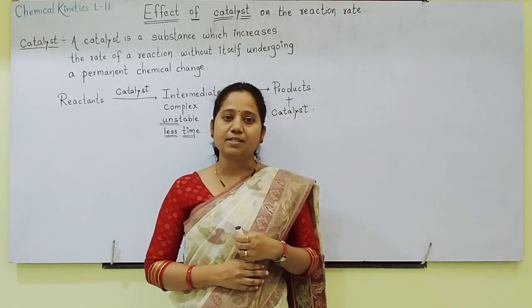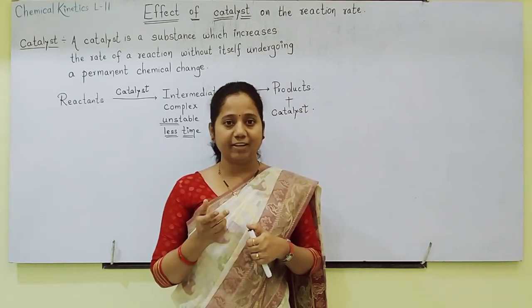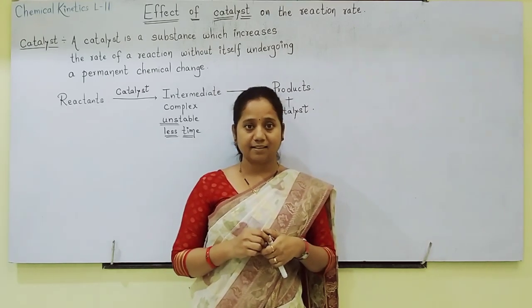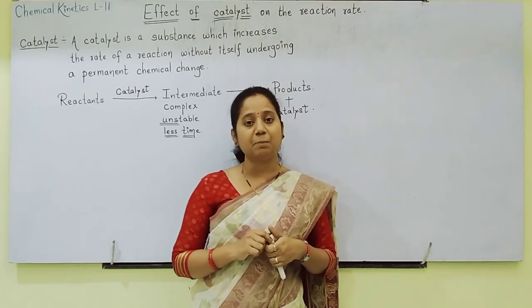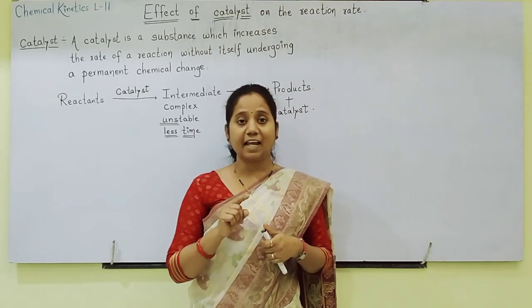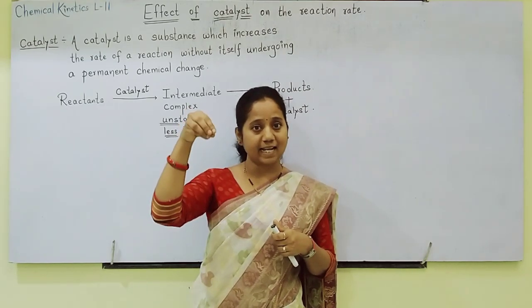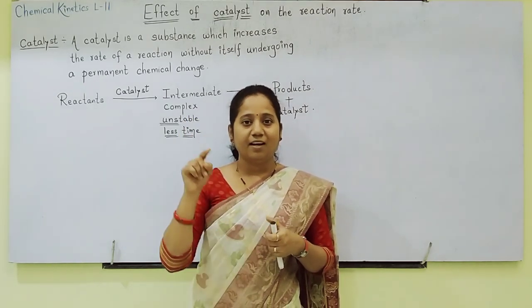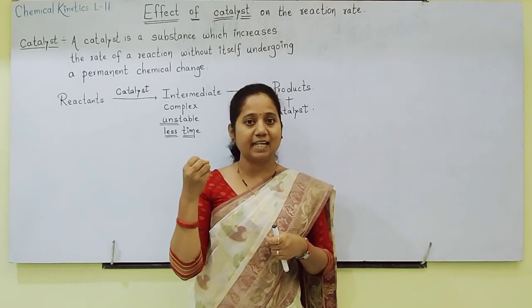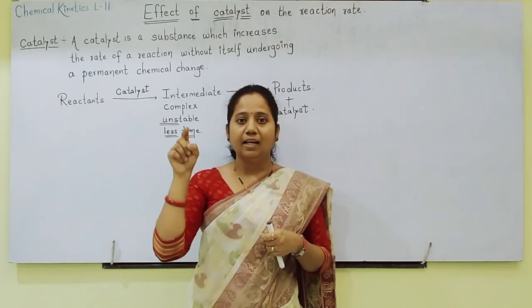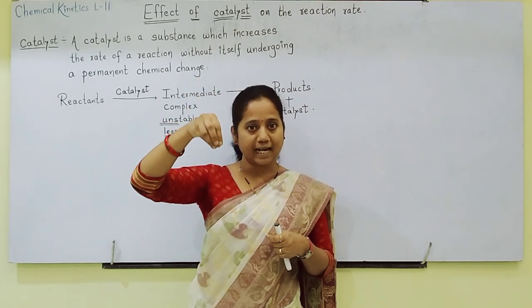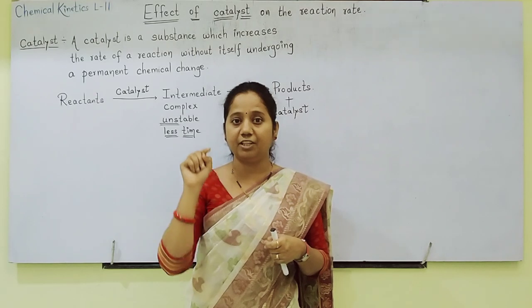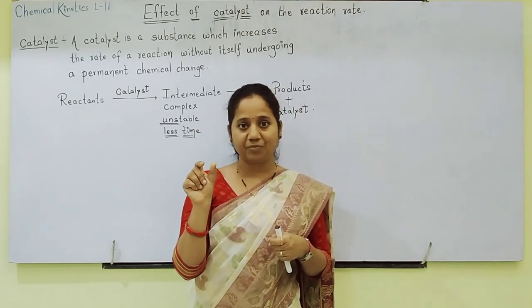In that example you will understand that ferric means, students, Fe3+. Fe3+ acts as catalyst in the reaction of iodide with persulfate. In that reaction ferric is added as catalyst. See the temporary changes, how ferric is acting as a catalyst. Okay. Whenever we are adding catalyst in that reaction, catalyst is in the form of Fe3+, ferric ions.